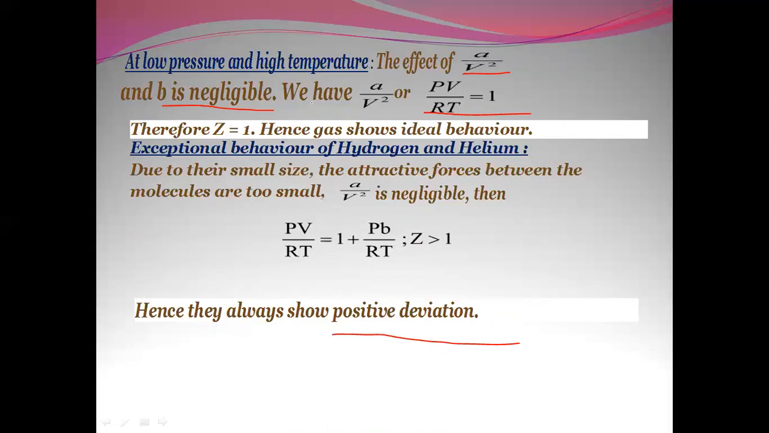Why are they showing always positive deviation? The reason for this is their small size and the attractive forces between their molecules are very small. This is the reason why they are always showing positive deviation.